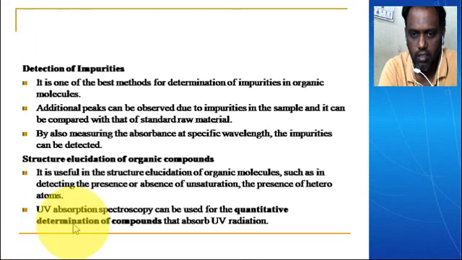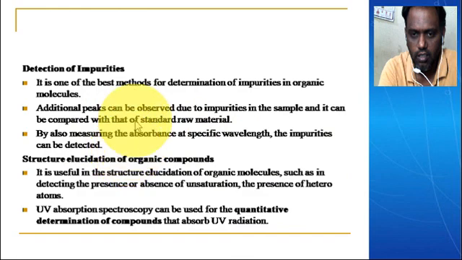Qualitative applications here include detection of impurities and structural elucidation of organic compounds. In detection of impurities, it is one of the best methods for determining impurities in organic molecules. Additional peaks can be observed due to impurities in the sample, and these can be compared with the standard raw material. By also measuring the absorbance at a specific wavelength, impurities can be detected.